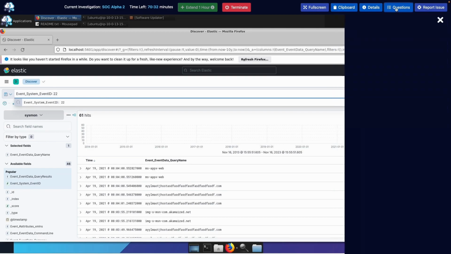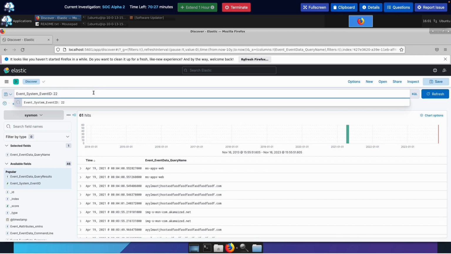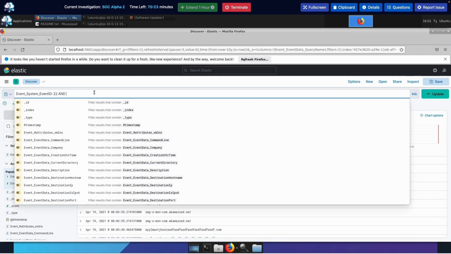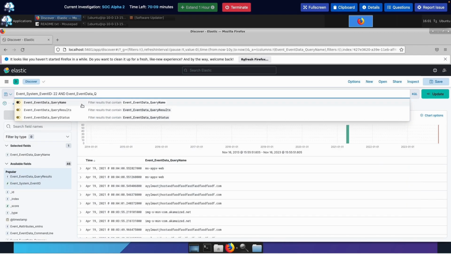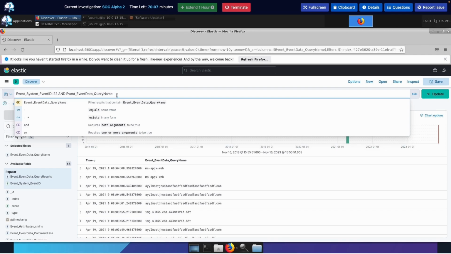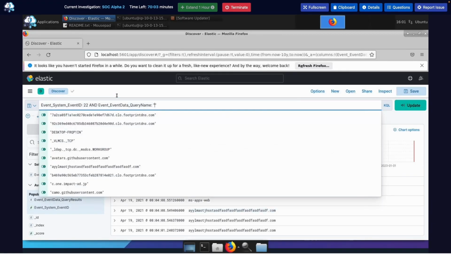So what we'll do, let me actually minimize this. Whoa, what the heck? We're gonna add the event. Hold on. Event data, query name, right there. And let's add that weird URL.